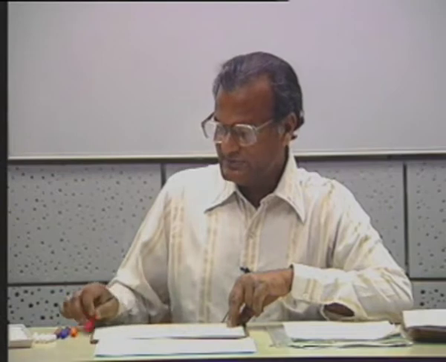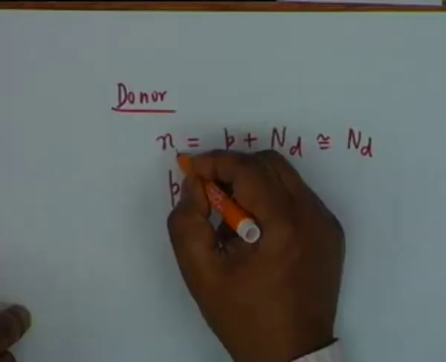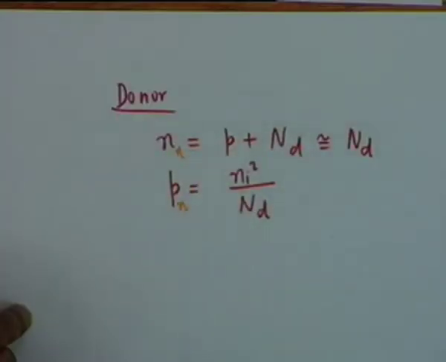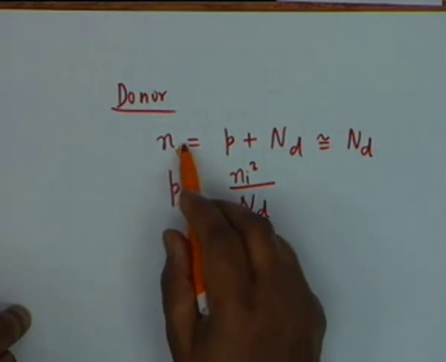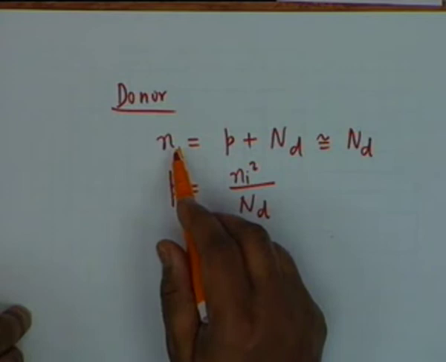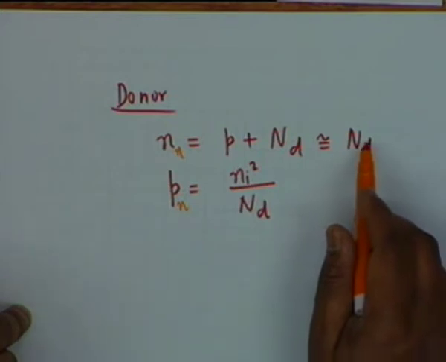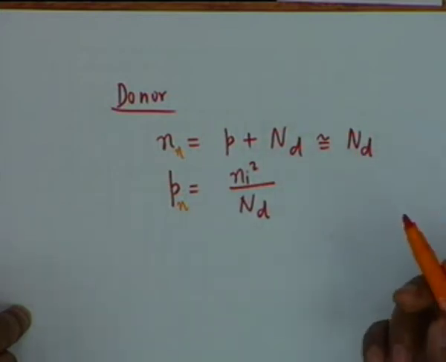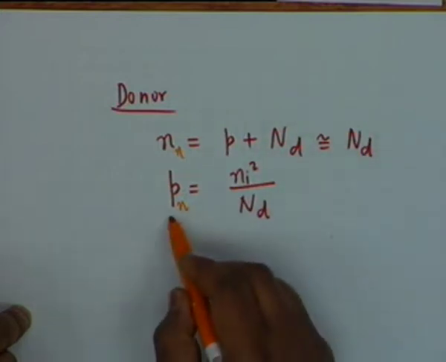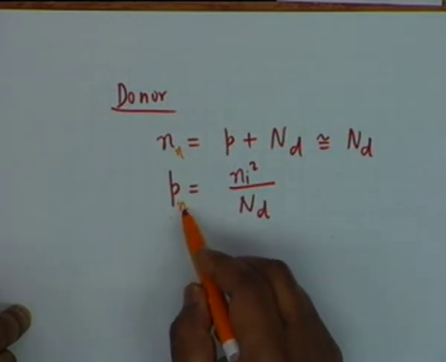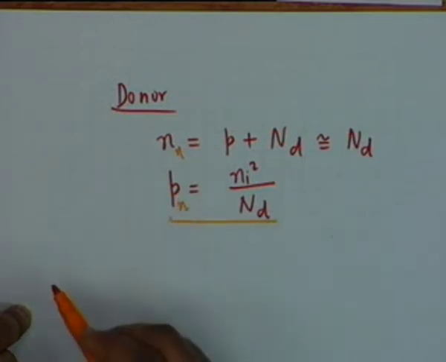So we denote this by another subscript, Nn, and this is Pn. That means in an N type semiconductor, Nn, the concentration of electrons, is approximately equal to the concentration of donor atoms. We assume that all donor atoms are ionized. Similarly, concentration of holes in the N type material is given by this.